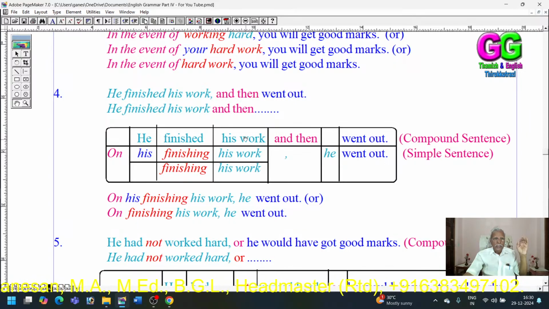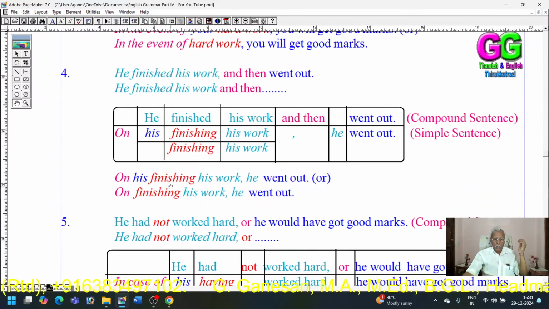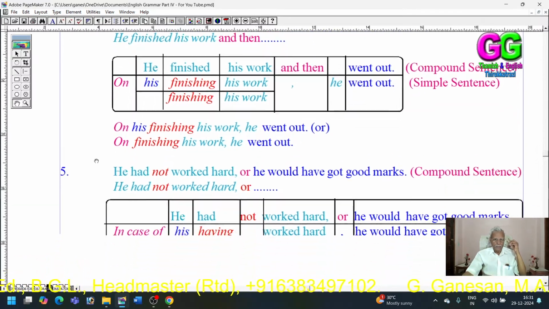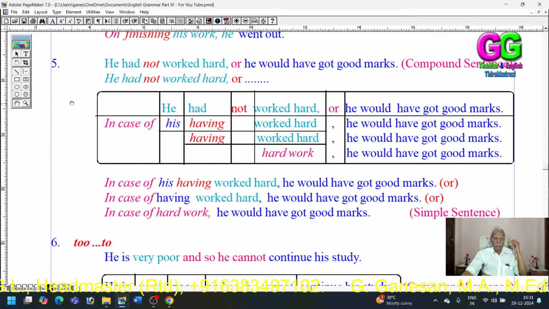He finished his work can be reduced into a phrase. On his finishing work, or on finishing work. You can express it in either way. On his finishing his work, he went out. Or on finishing his work, on his finishing work, or on finishing work. You can express it in a simple sentence or as a phrase in either way. Then, the fifth example.